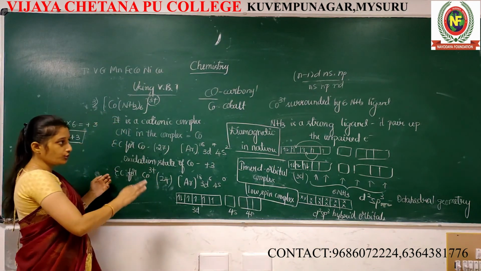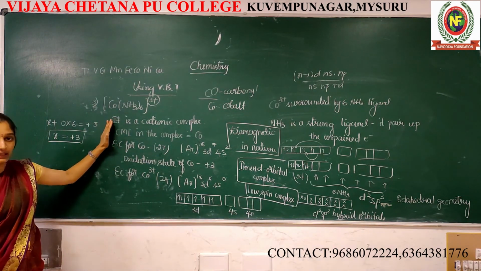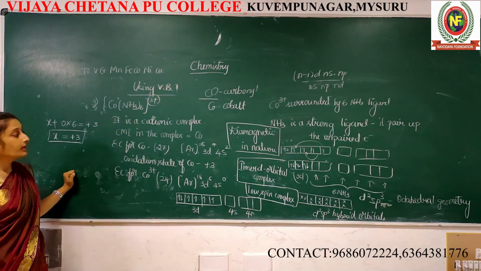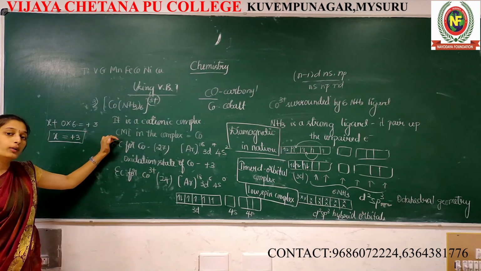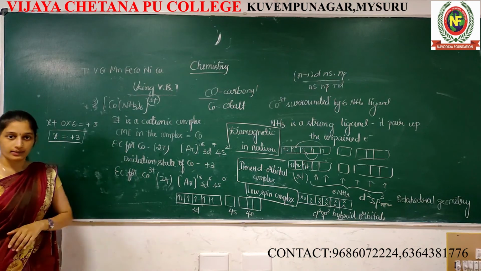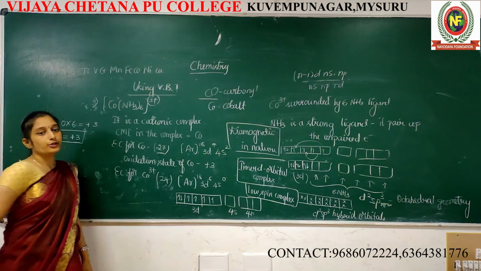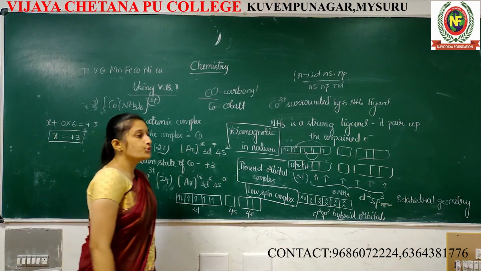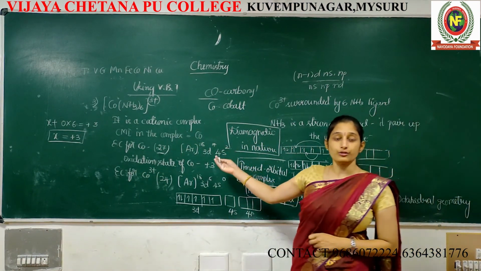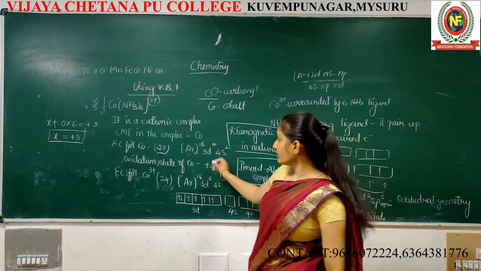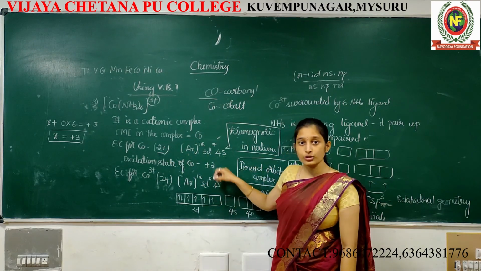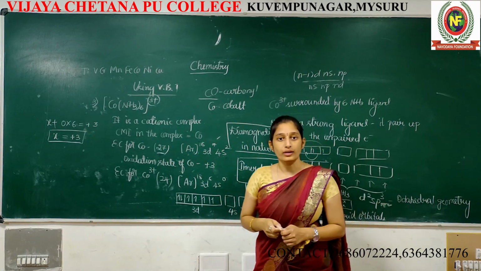Now once again I am going to repeat this. Here it's a cationic complex. Why is this a cationic complex? Because +3. And then the central metal atom is cobalt, Co. Electronic configuration for cobalt: atomic number 27. So 3d7 4s2 is the electronic configuration. But I don't want this. I'm going to find out the oxidation state for cobalt.